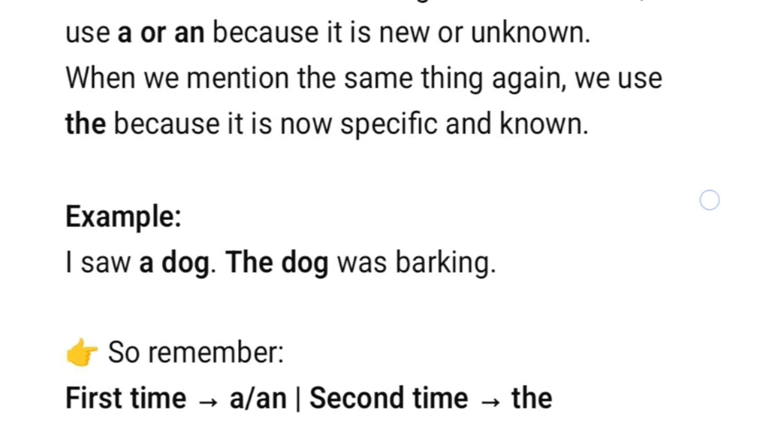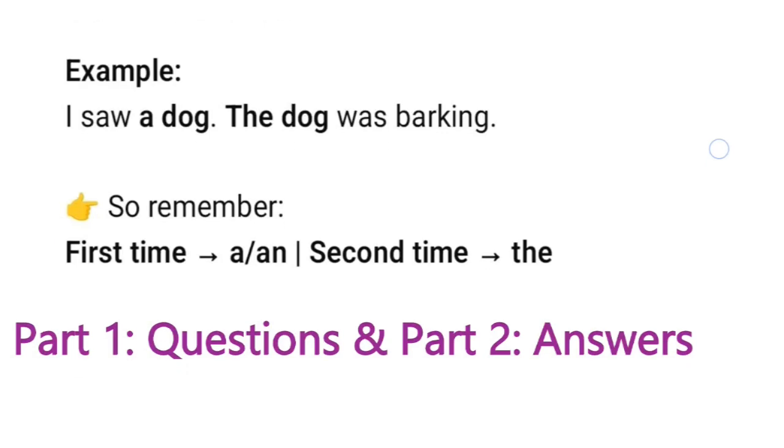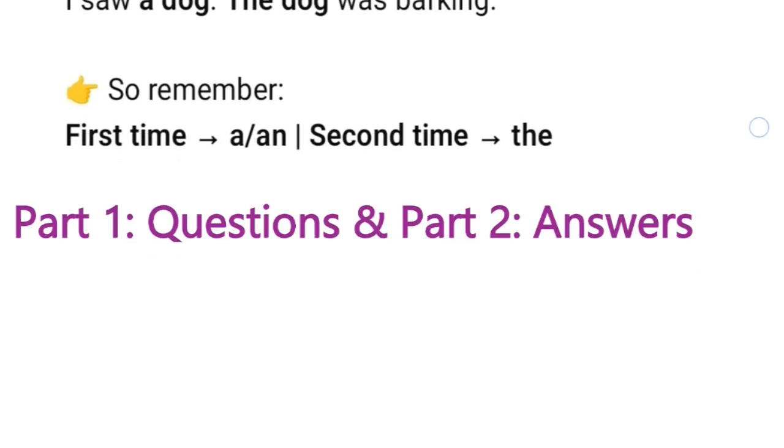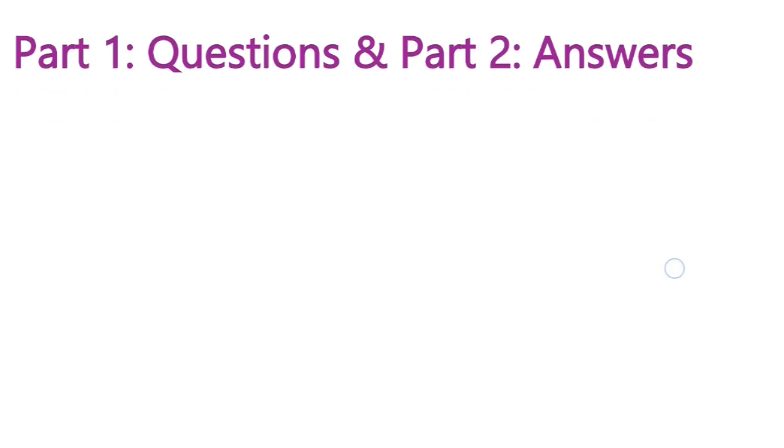The dog was barking. So remember, for first time introduction, we have to use article a or an, and during the second time talk of the same, we have to use article the. So this was the quick revision. After this, 10 questions will come up on the screen in the part 1 question segment. You have to pause your videos and make your attempts, and later on part 2 will come wherein we shall be discussing answers and explanation of the same in detail.